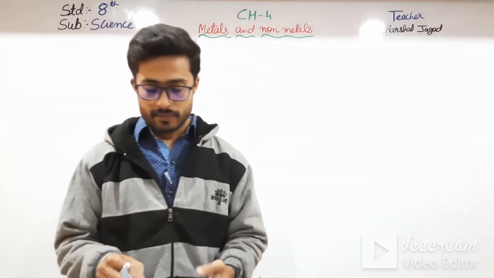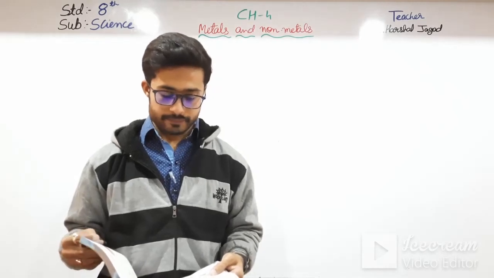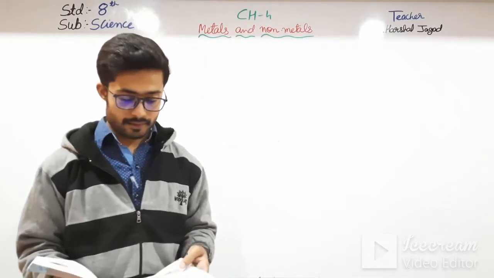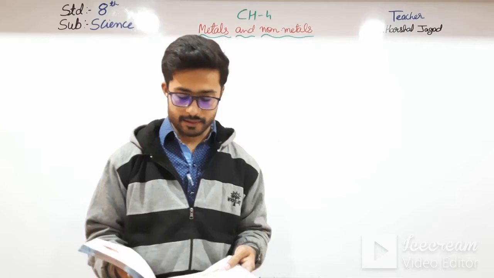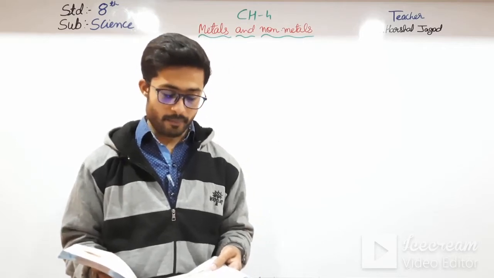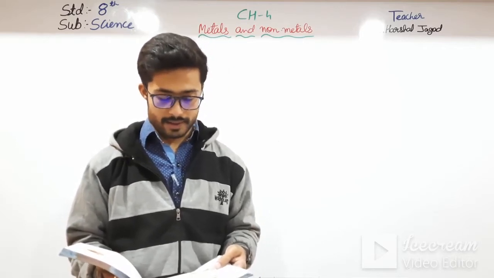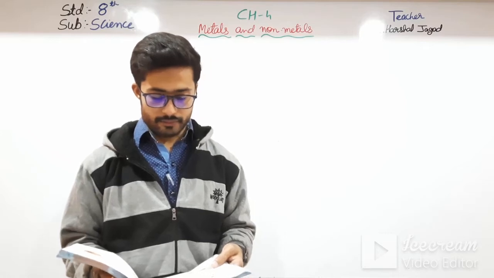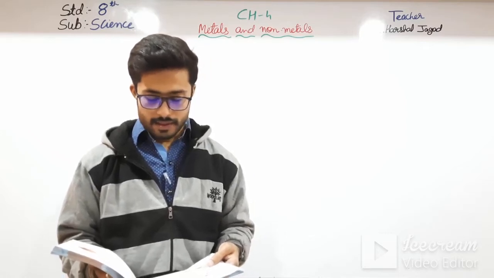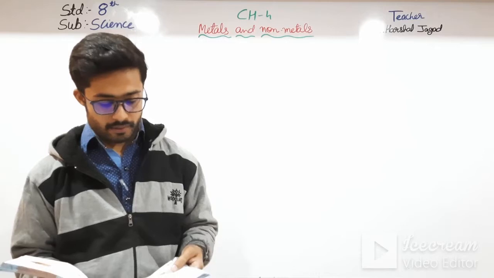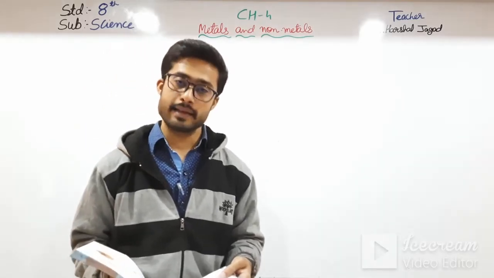Okay students. And non-metals. Some non-metals are colored such as chlorine, which is a greenish yellow gas, bromine a brown liquid, iodine a violet solid, and sulfur, which is a yellow powder. Oxygen, hydrogen, nitrogen, etc. are colorless gases.